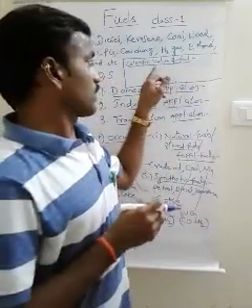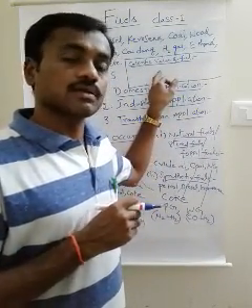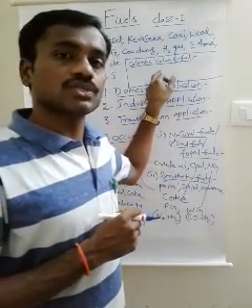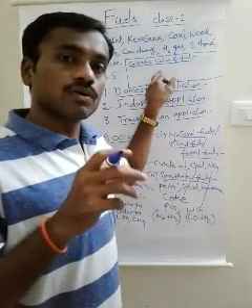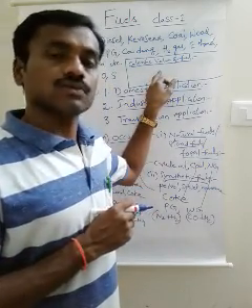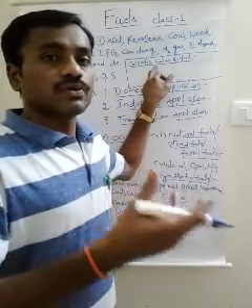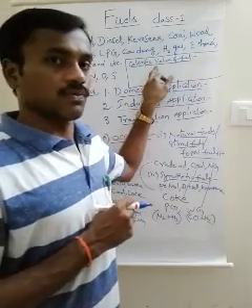Calorific value means the amount of heat. It is the quantity of heat produced during the complete combustion of 1 unit mass or unit volume of the gas fuel. How much heat is produced during the complete combustion of fuel, that is the calorific value.